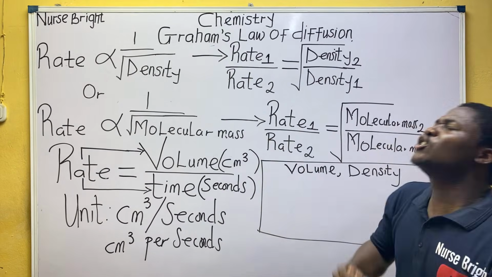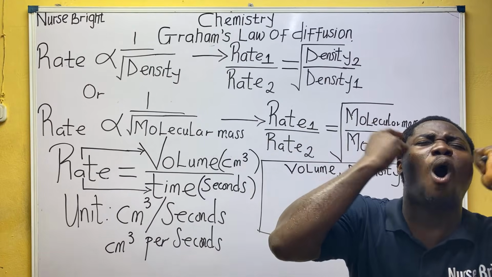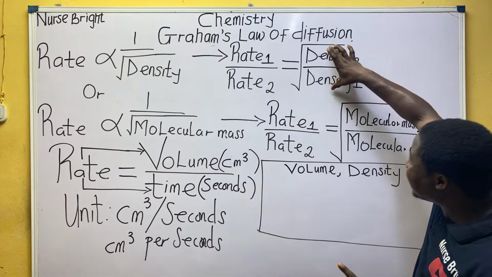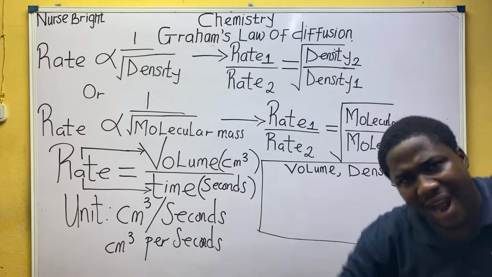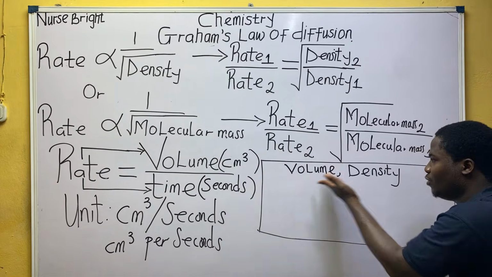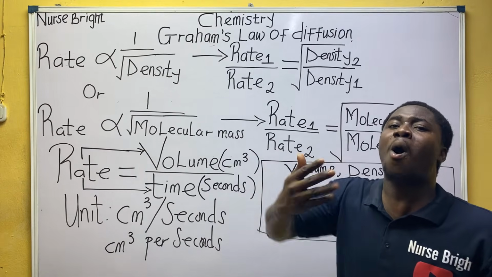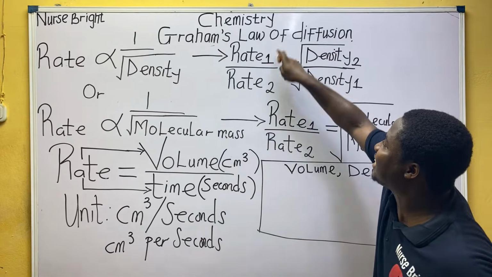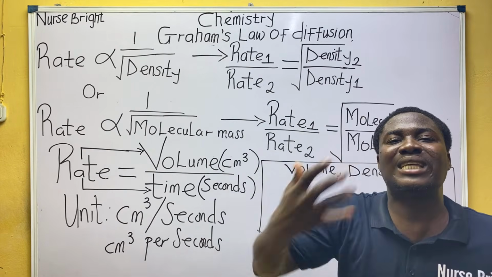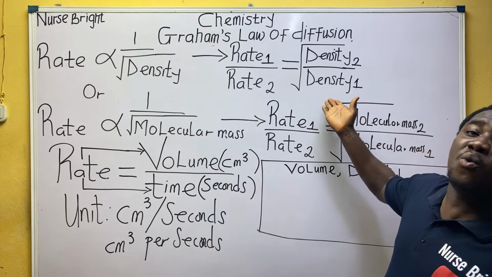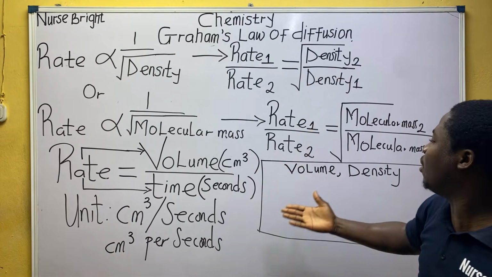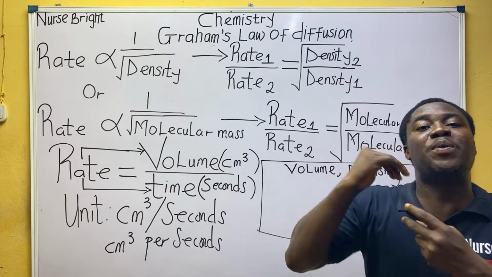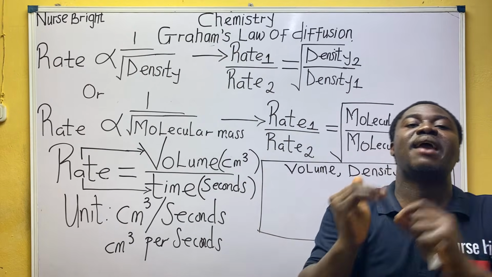Are you there? So as a student, you now go back to how rate is relating with density, because this time around we want to relate volume and density. So we go back to the fight that happened between rate and density. How did rate behave with density? Because we have agreed now that volume and rate behave the same way. They are not the same thing. They behave the same way.